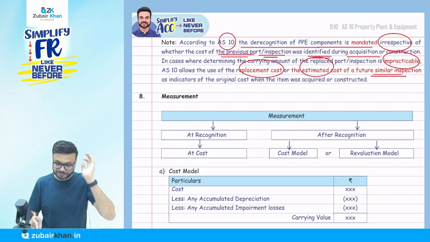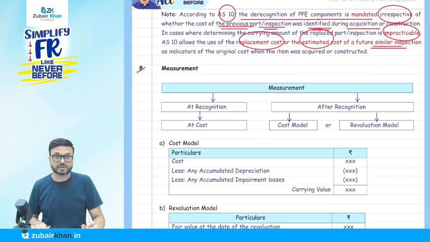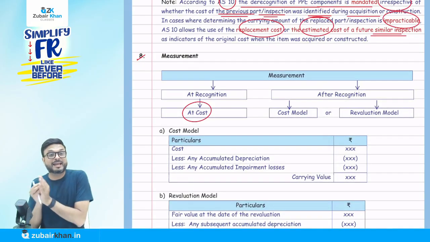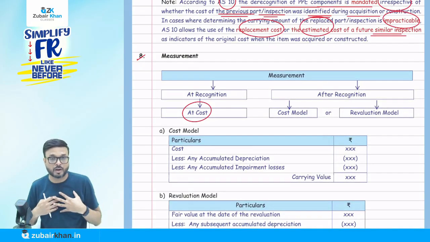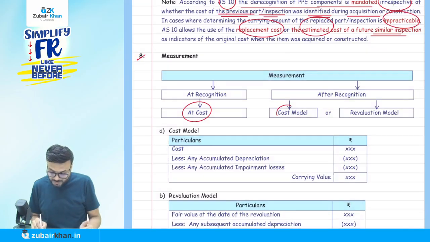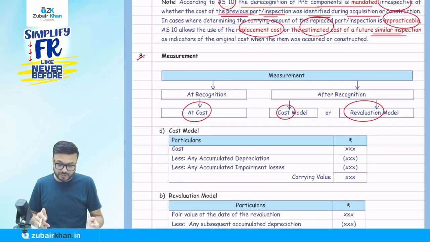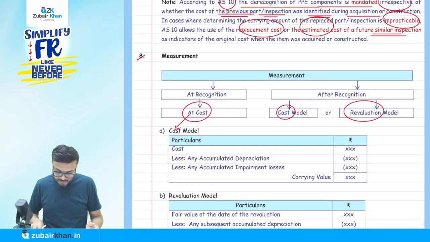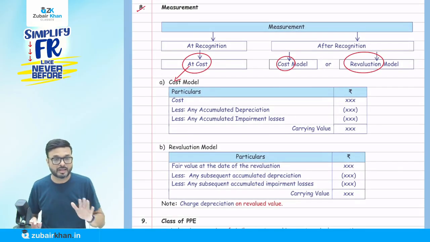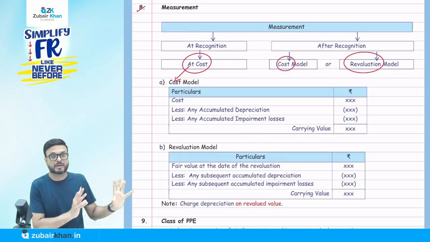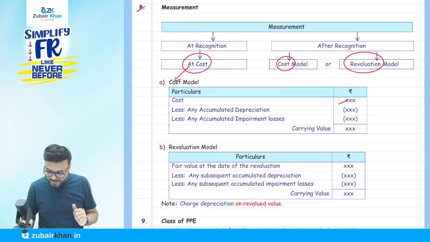Okay, now I'm coming to measurement. Initially every PP is going to be recorded at cost, but later on, at every balance sheet, I have the option to follow either the cost model or the revaluation model. I will come to the revaluation model, but before that, what do you mean by cost here? In case of cost, initially we have to recognize that cost, and you all know what you mean by cost, because we have already discussed it. Okay, so I will record it at cost.